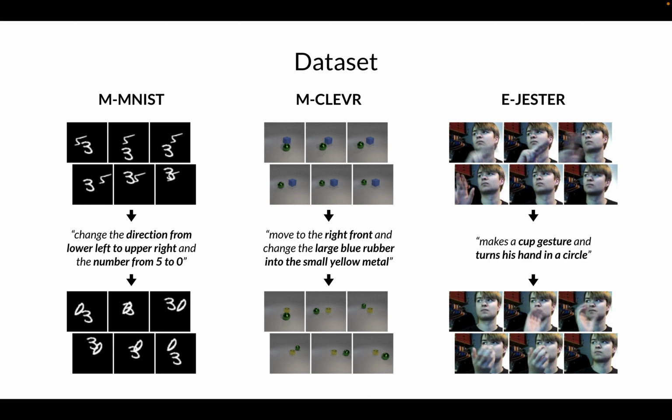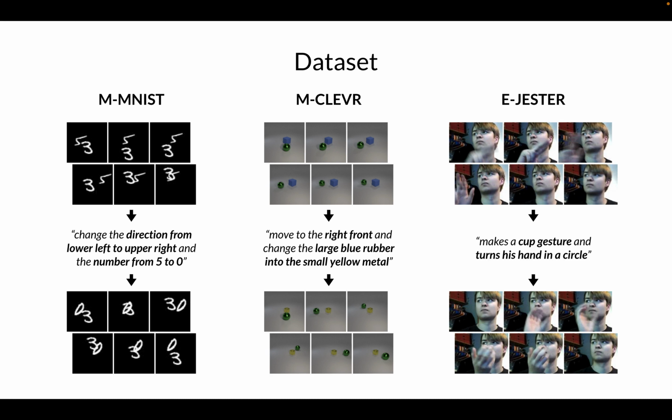And to evaluate this LBVE, we collect 3 different datasets, including 2 diagnostic ones, moving MNIST and moving CLEVR, and 1 E-Gesture for the human gesture scenario. Moving MNIST is extended from MNIST, which will replace the specific number with the given one, or change the starting direction for different moving motions.